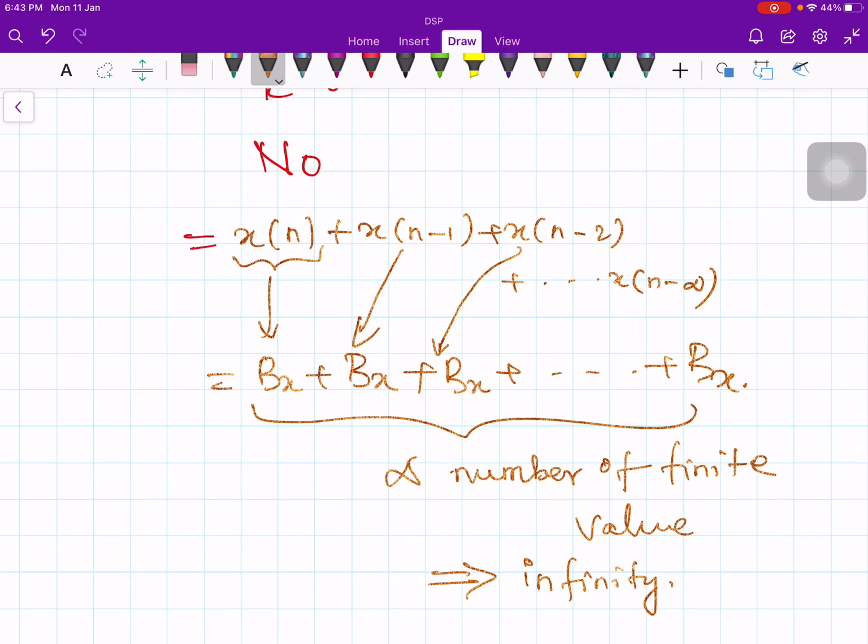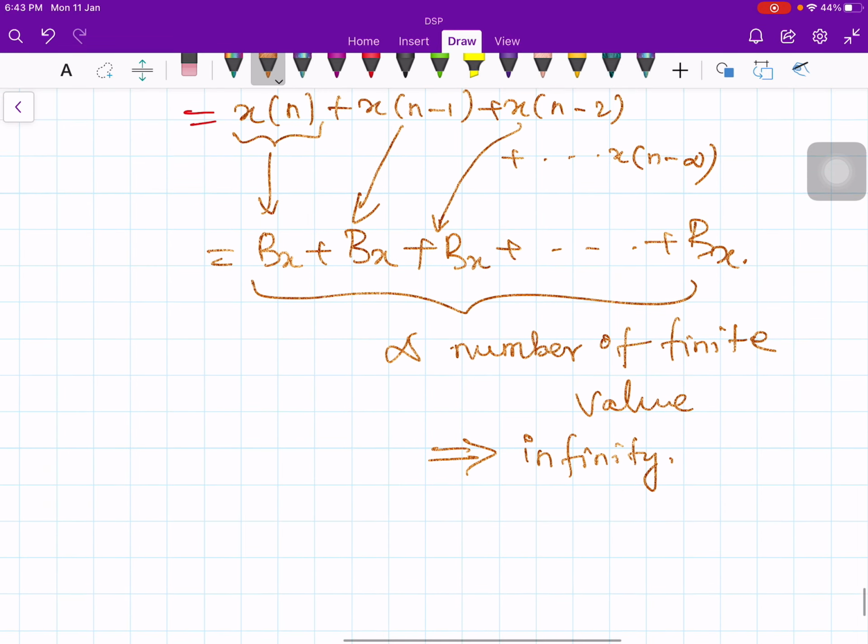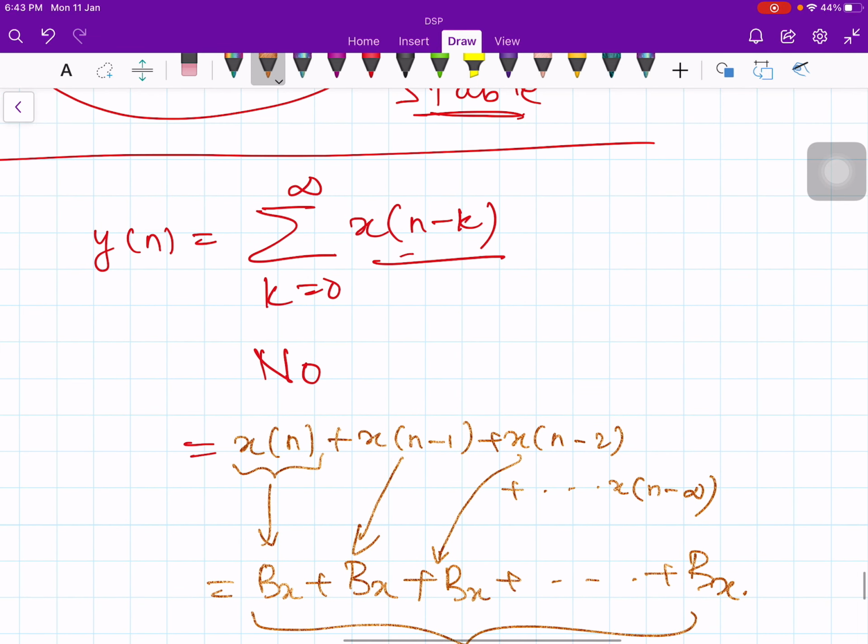Even though the inputs are bounded, the output is not bounded, therefore the system is an unbounded system, an unstable system. Okay, so the accumulator is an unstable system.